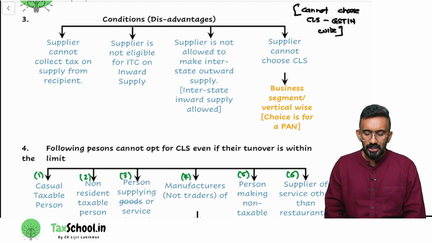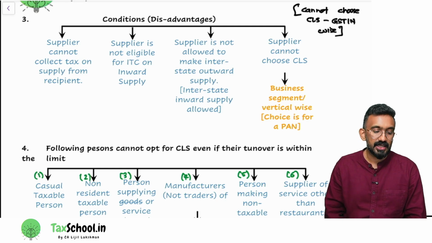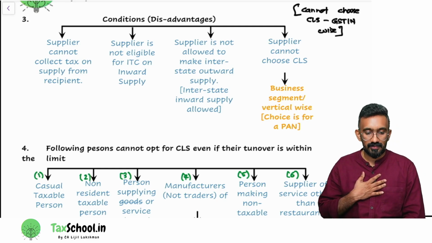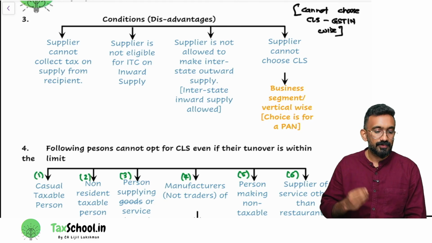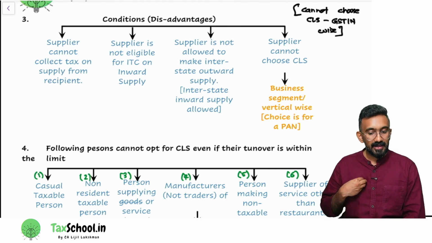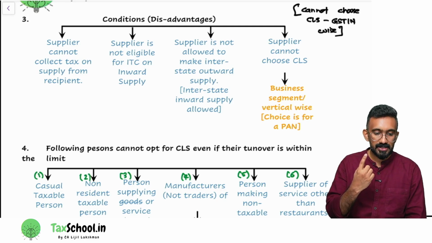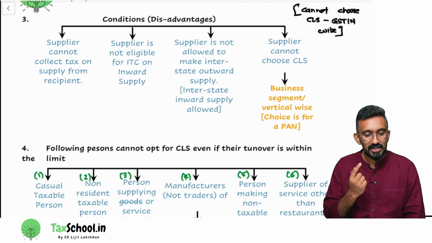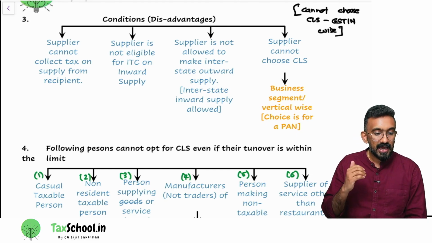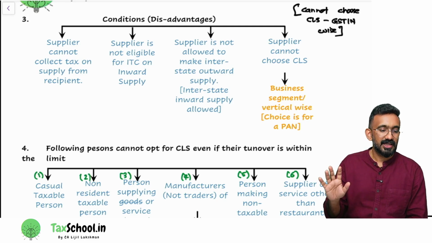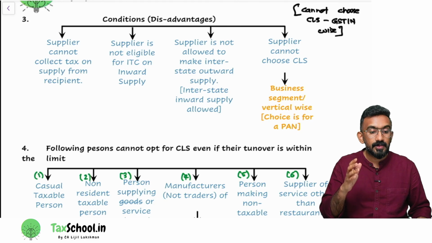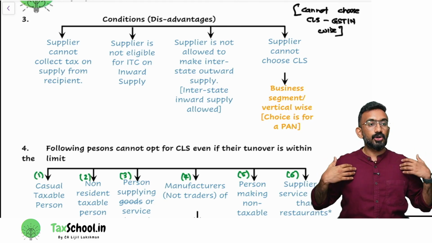First, you cannot collect this 1% from the customer. So I'm under composition levy scheme. I am supplying a mobile phone for 10,000 rupees. I'm a trader. What will be the tax rate applicable to me if I'm under composition levy scheme? It will be 1%. So on 10,000, I'll have to just pay to the government 100 rupees. Can I collect from the customer 10,100? No. Government is saying, because you opted for composition levy scheme, I'm taking all the losses.